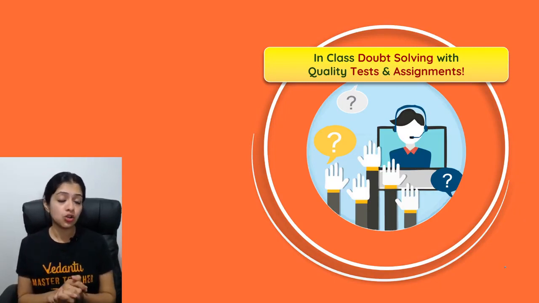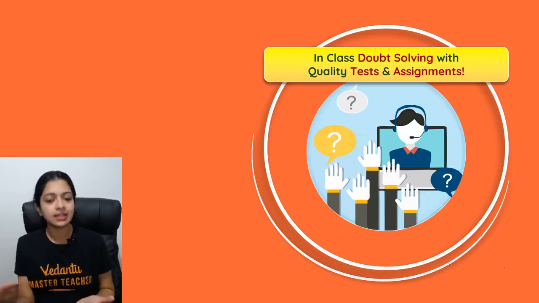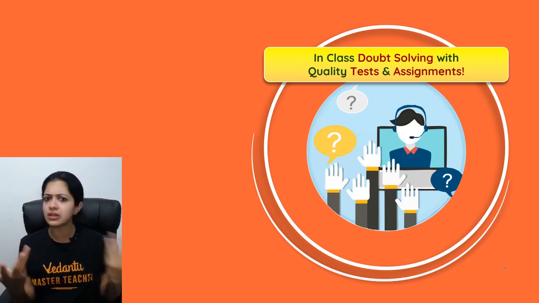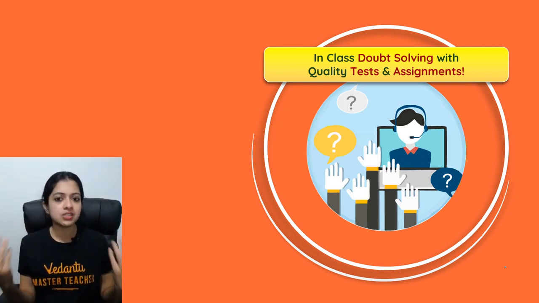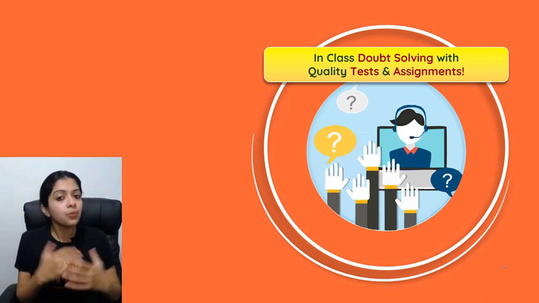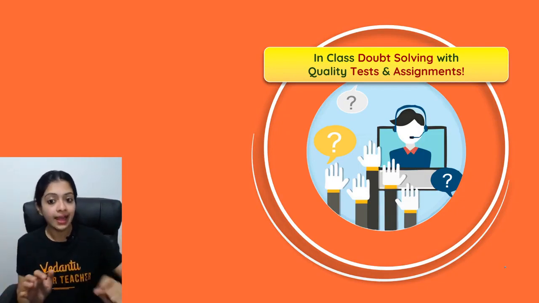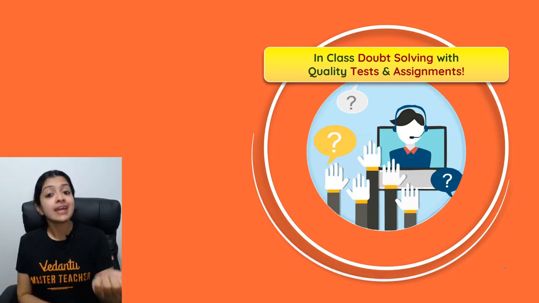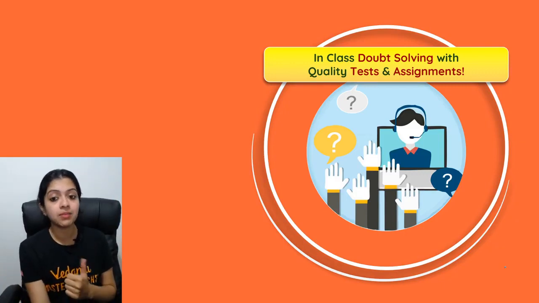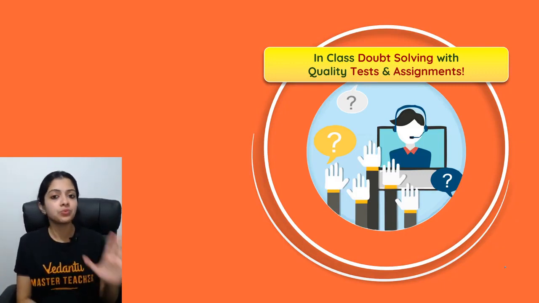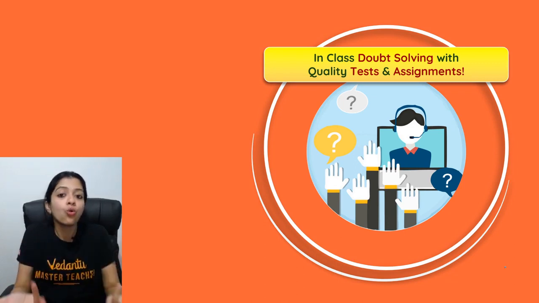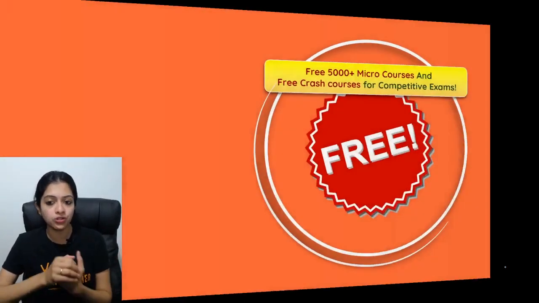So in-class doubt solving will also happen. Outside class doubt solving will also happen because we'll continue to be in touch. Class teachers and master teachers will together work with the children to ensure that all your doubts are answered. And of course, session assignments, chapter assignments, tests and everything will also be there additionally so that you know where you stand. And this is super important, I think.